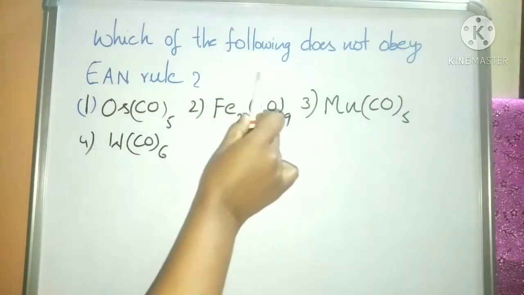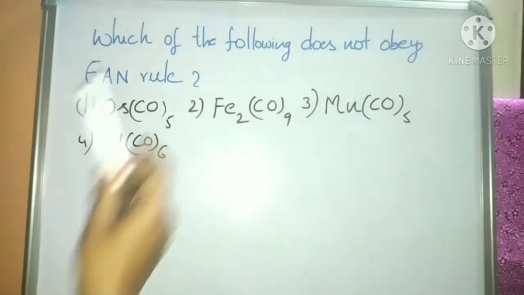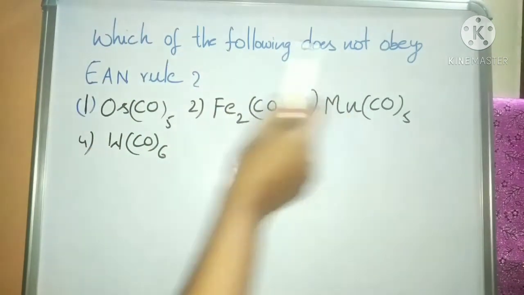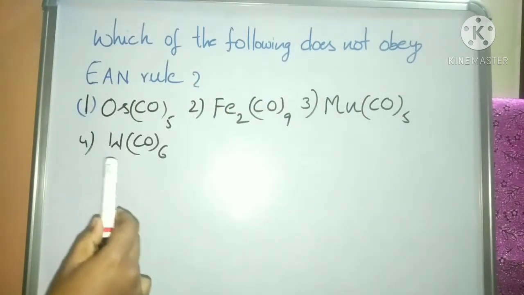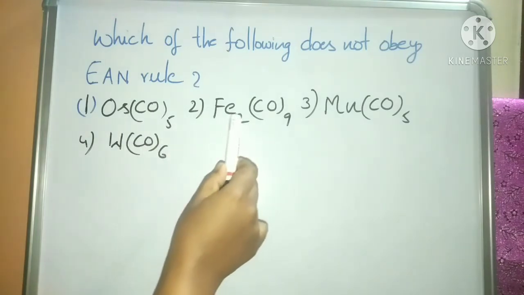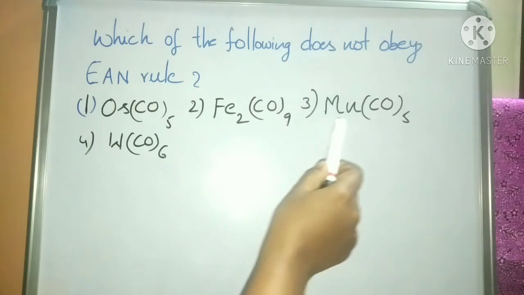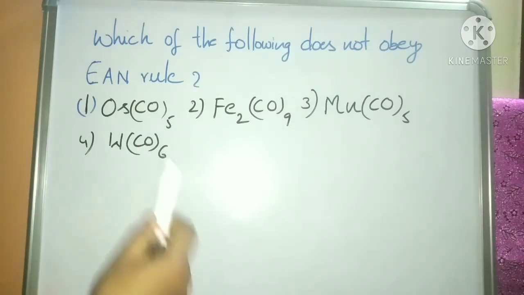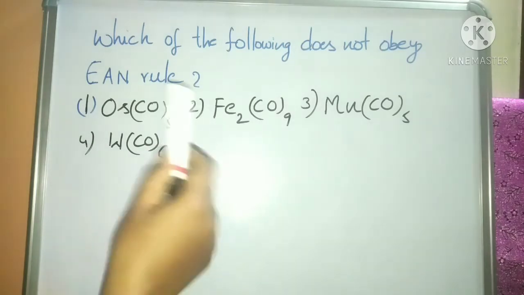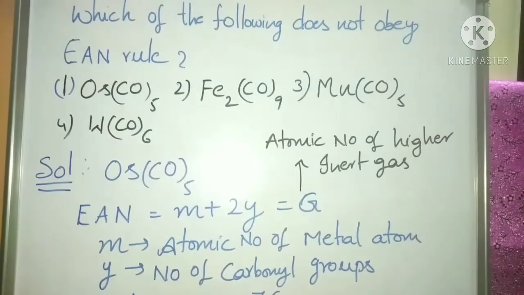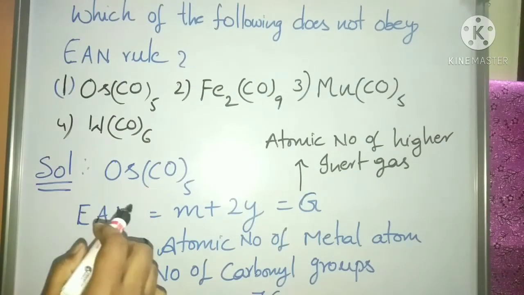Which of the following does not obey EAN rule? Here four options were given: osmium carbonyl, iron Ina carbonyl, manganese carbonyl and tungsten carbonyl. So out of these four, which of the following does not obey EAN rule? So let us solve this question.